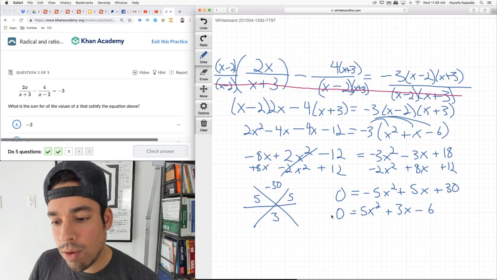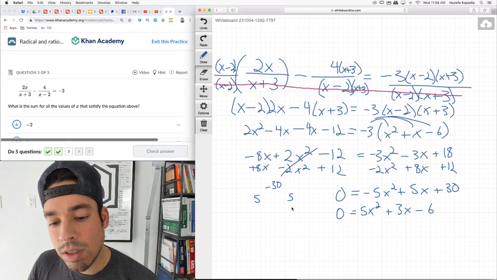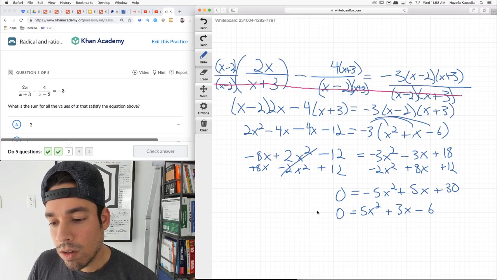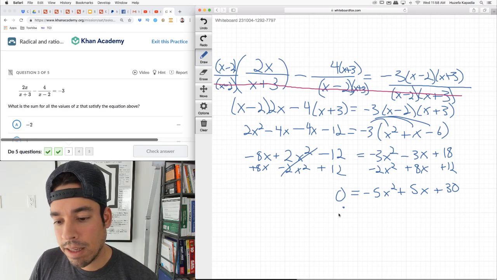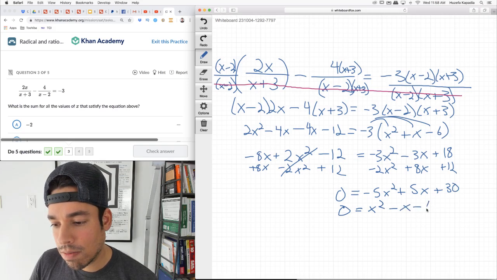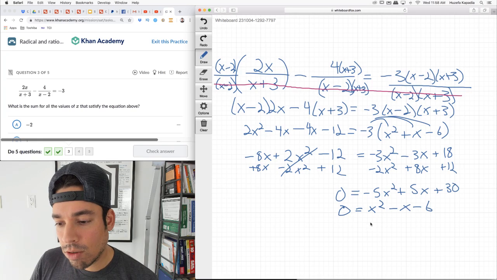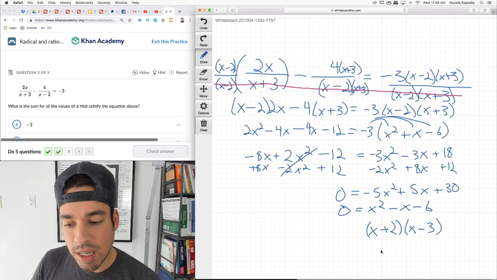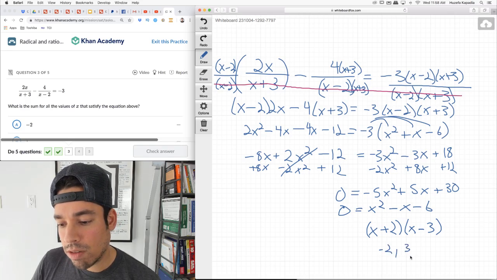Now we can divide everything by negative 5, so we don't need the star method. If I divide everything by negative 5, again, 0 divided by negative 5 is 0, I get x squared minus x minus 6. Now this is definitely factorable. What multiplies to negative 6 and adds to negative 1? That's negative 3 and positive 2, which makes my x values negative 2 and positive 3.